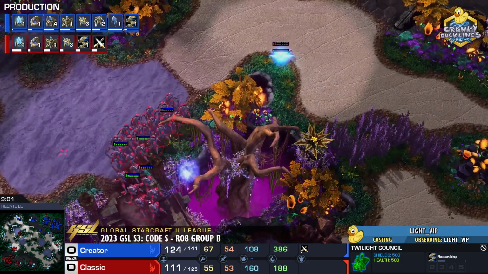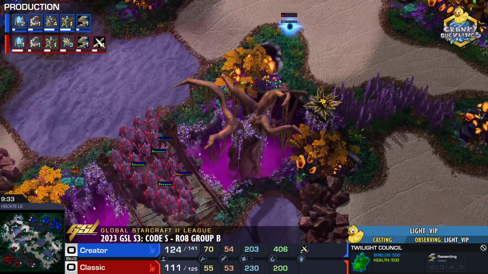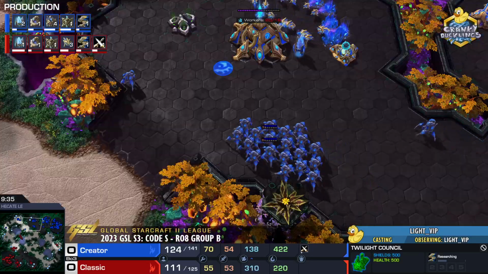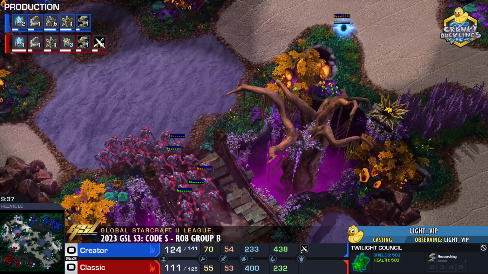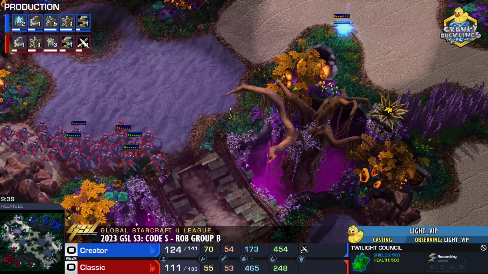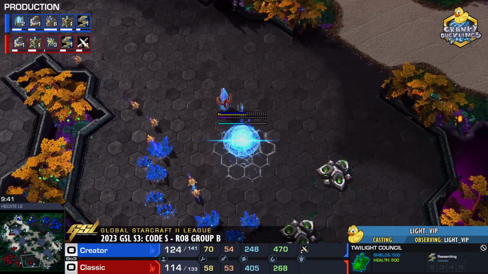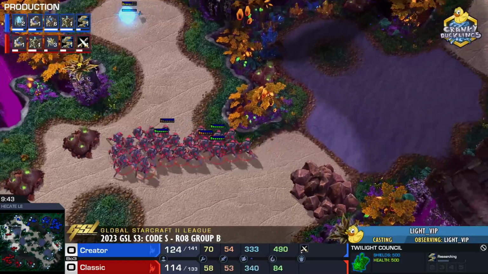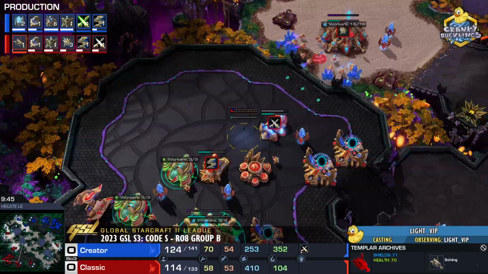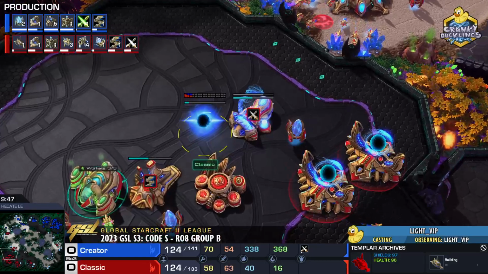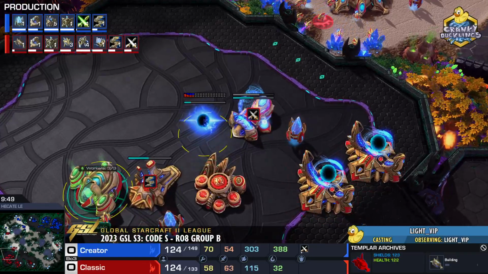You see Classic rotating around, does get caught by that hallucination. Creator knows, he rotates. Rotates over. Keeping up with the army movement here of Classic. 4th bases are on the way for both players. Charge on the way as well. And we can see Classic already working towards Charge Archon with that Templar Archives.